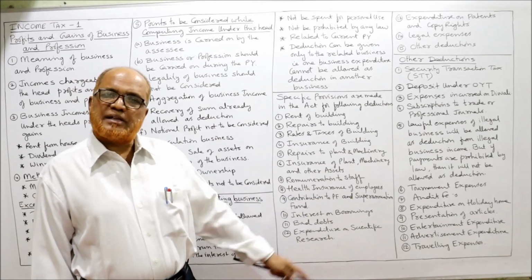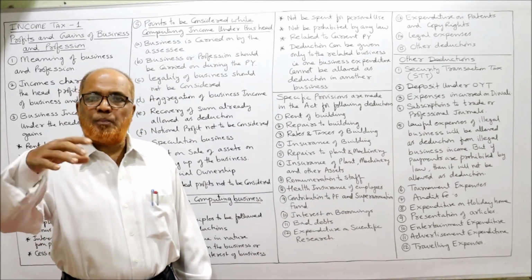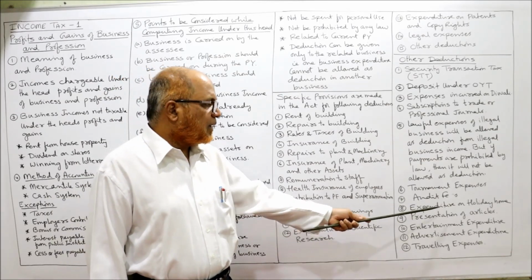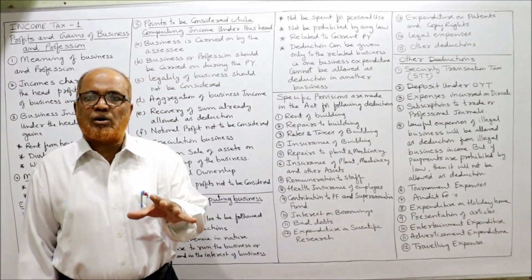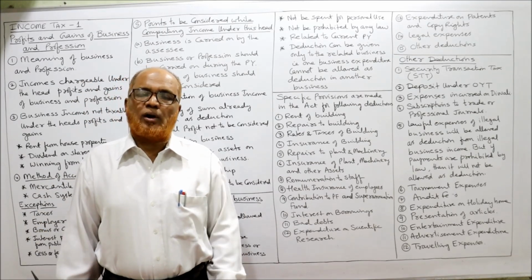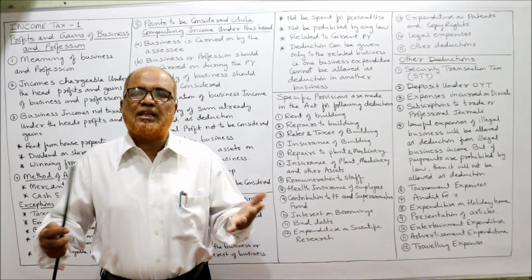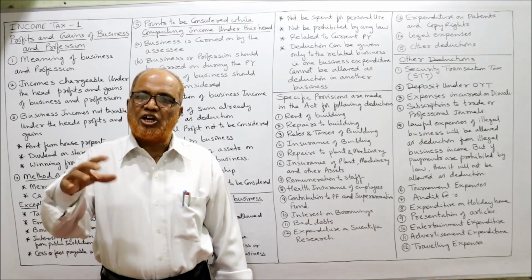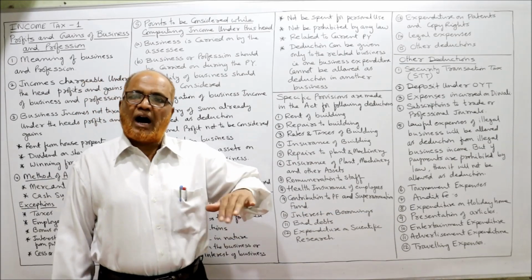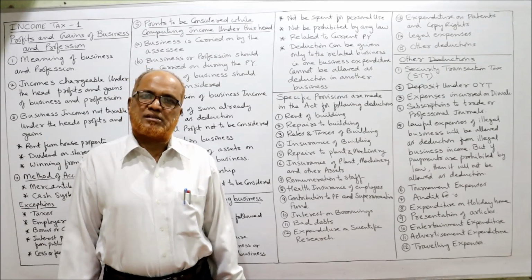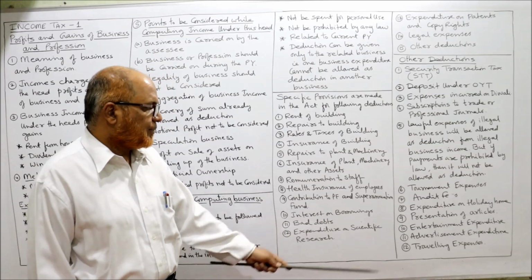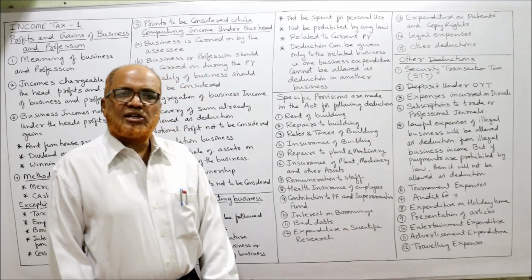Tournament expenses. If tournament expenses are to promote the business, they will be allowed as deduction. Audit fees allowed. Expenditure on holiday home. Some business houses keep a holiday home so that employees can go and stay there to refresh themselves. In that case, expenditure incurred on the holiday home will be allowed as deduction. Presentation of articles. If articles are given to customers to promote the business, it will be allowed as deduction.